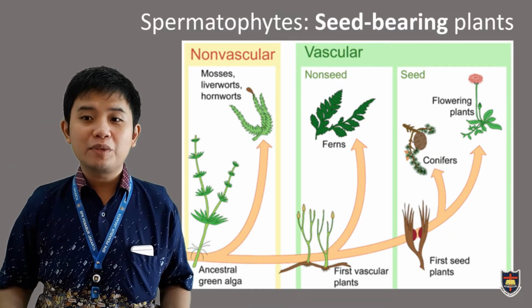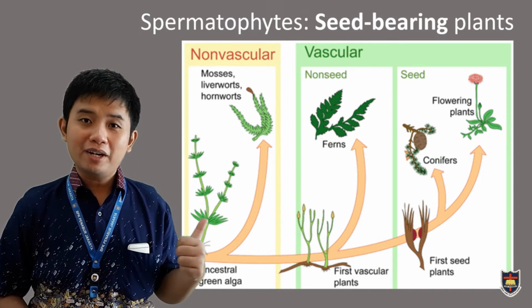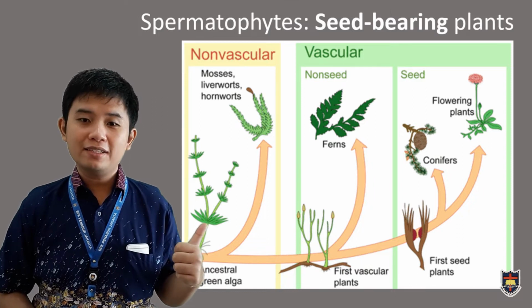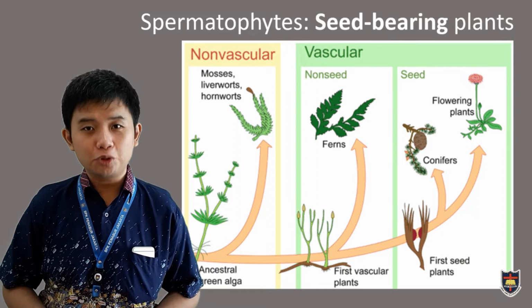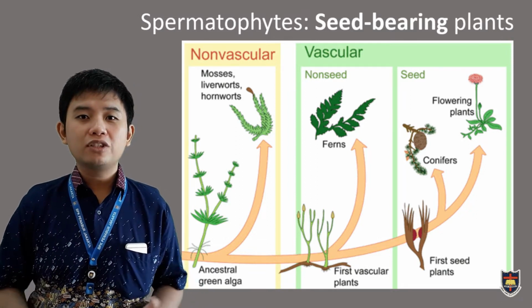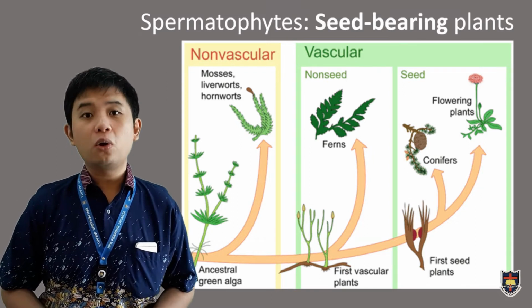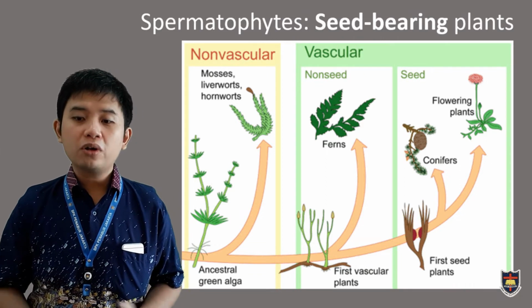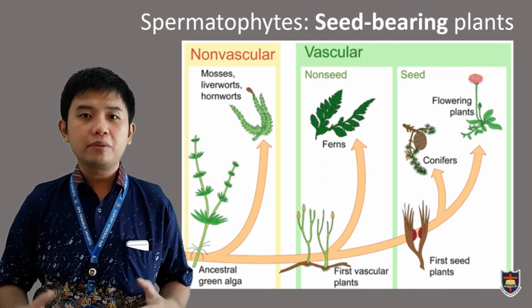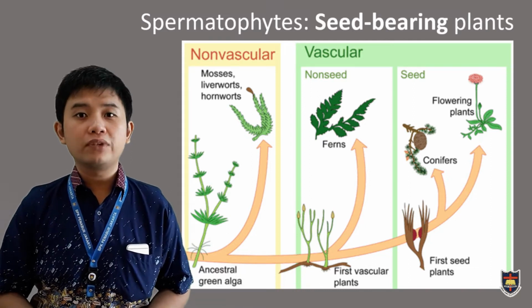Spermatophytes is the last major group that comprises the plant kingdom. Compared to bryophytes and pteridophytes, spermatophytes are well known as the higher plants group. It is because they possess vascular tissue and fully differentiated organ structure. Also, they have a more complex life cycle and reproduction mechanisms, especially by the existence of the seed.